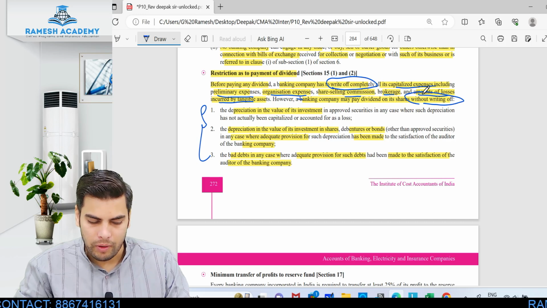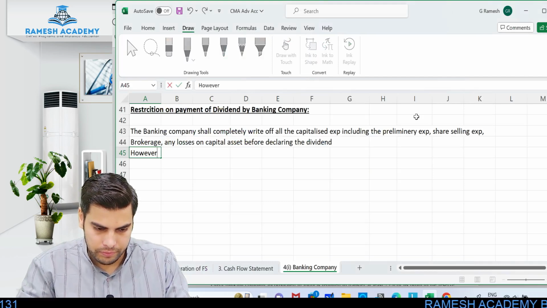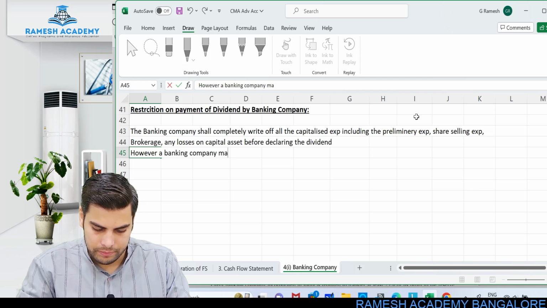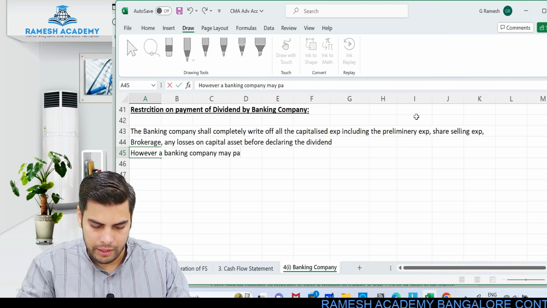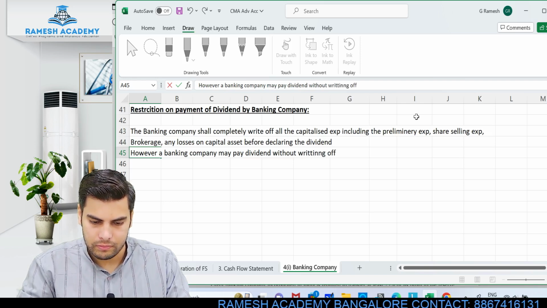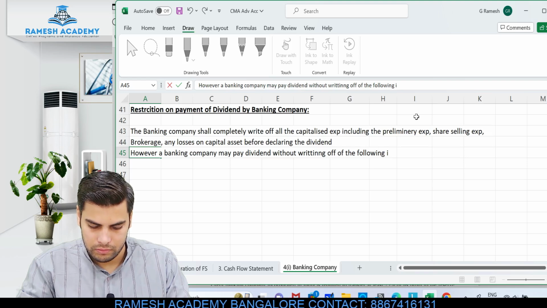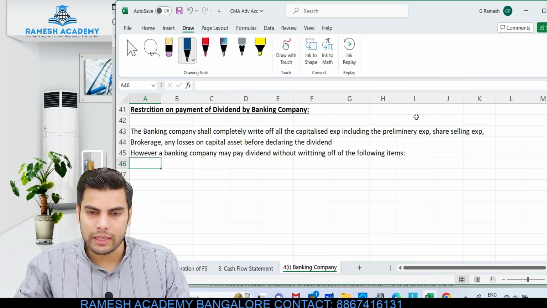So however, a banking company may pay dividend on its shares without writing off the following items. So let us understand what exactly those items are.